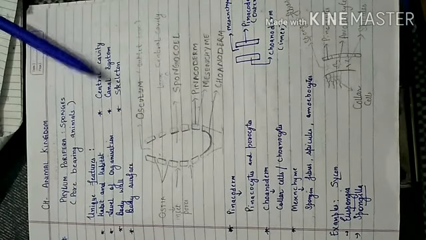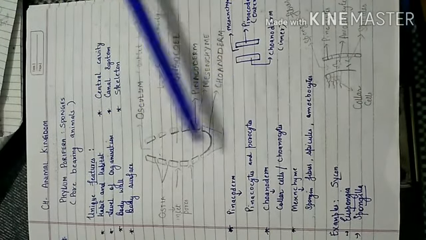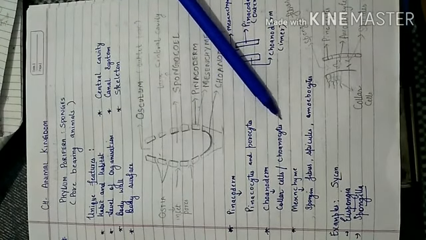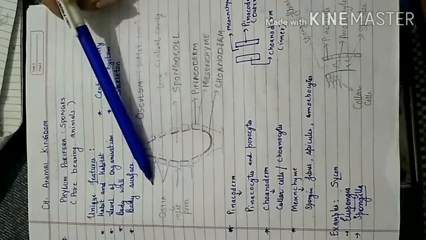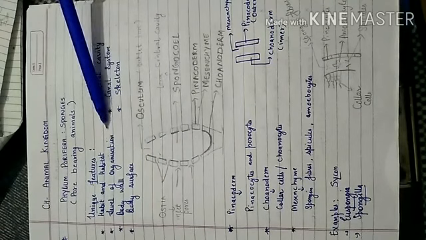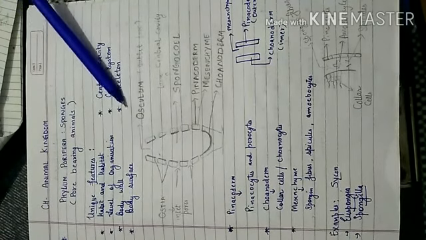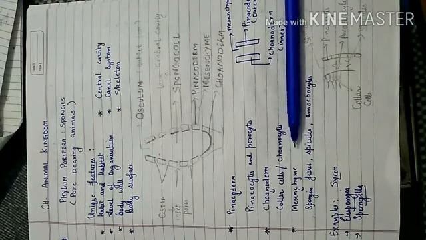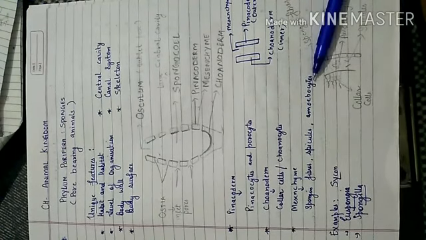Then we have studied the canal system. Canal system consists of choanocytes. Choanocytes consist of flagella. They are basically the cells in which flagella is present. The beating of the flagella generates a water current. So water will enter through the pores. It will circulate in the spongiocele and will be passed out through the osculum. Then the skeleton. The endoskeleton of the sponges is made up of gelatinous material, that is mesenchyme. Here it consists of spongin fibers, spicules and amoebocytes.